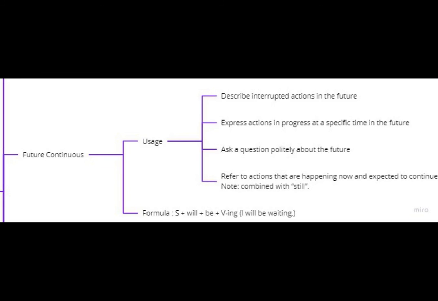So let's move on to future continuous. Future continuous is commonly used to describe interrupted actions in the future, to express actions in progress at a specific time in the future, to ask a question politely about the future, and to refer to actions that are happening now and expected to continue sometime in the future. Remember that for the last usage, it's usually combined with still. So the formula for future continuous is subject will be followed by verb ing.